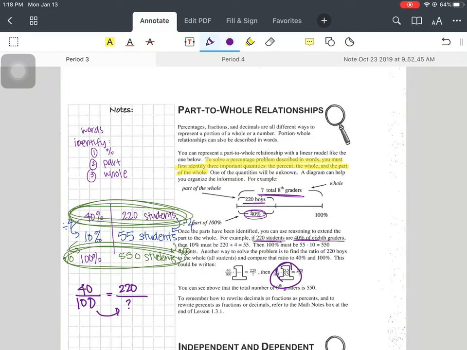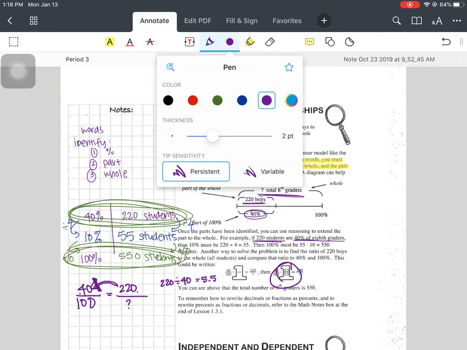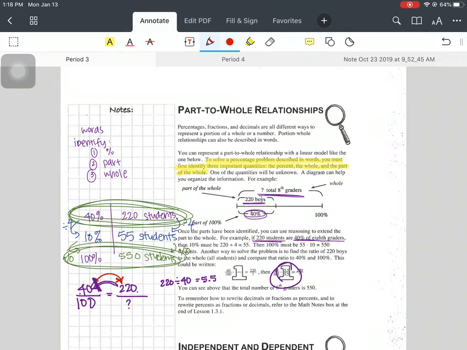They say, what do I multiply to go from 40 to 220? Now, if it's not a nice number, I don't know this, right? What you can do, again, is work backwards to go forwards. So what they did was they took 220, divided by 40, and that gives you 5.5, right? So going this direction, I divide by 5.5. That means going this direction to the right, I multiply by 5.5, right? So I multiply by 5.5 there. There's my giant 1, and it will give me 550 students. Okay, we'll do